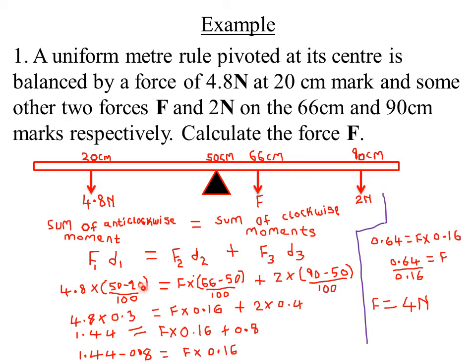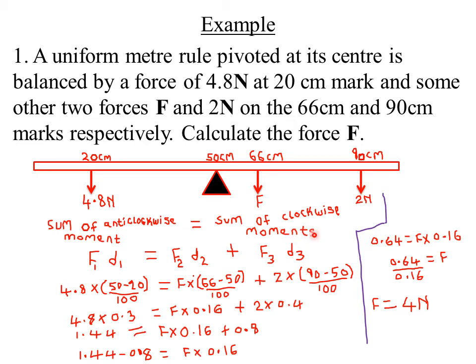Then after that, I look at the sum of the clockwise moments now. So we said that clockwise moments will always cause the bar to move in the clockwise direction. So this force about this pivot will cause this bar to move in this direction, which is the clockwise direction. The 2 Newton will also cause the bar to move in the downward direction, which is the clockwise direction, because it is a direction similar to that of the minute hand and the hour hand of a clock. So it means we have 2 clockwise moments. That is the one produced by force F and the one produced by a force of 2 Newton.